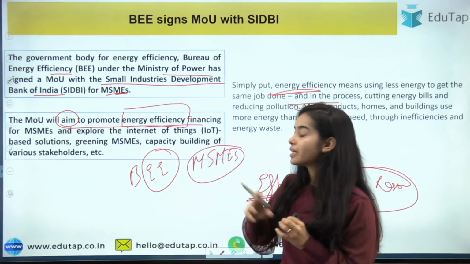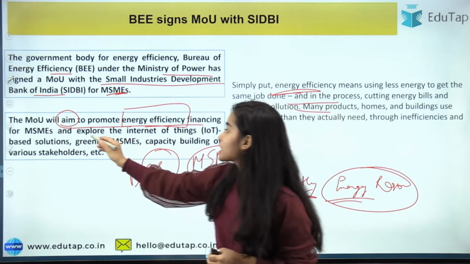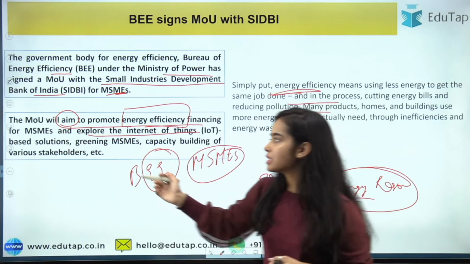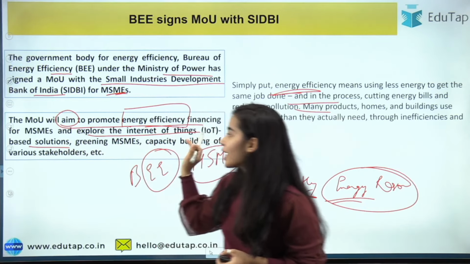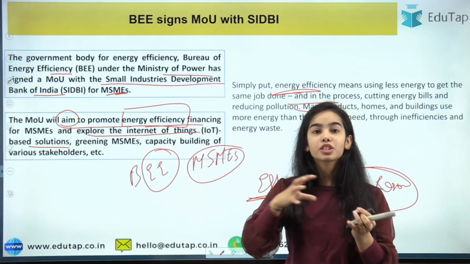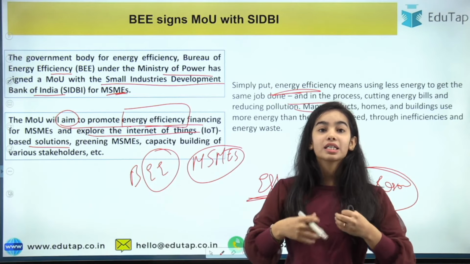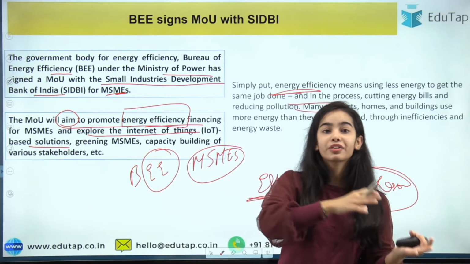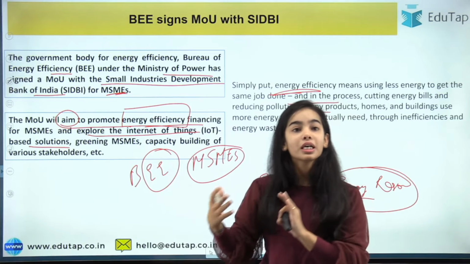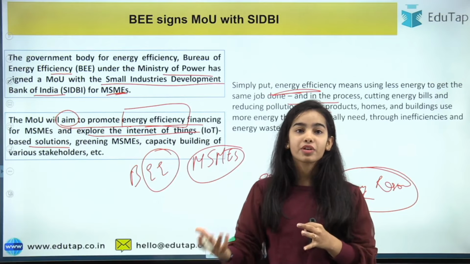As well as the money being provided, the MOU aims to explore the Internet of Things for the MSMEs, to provide them IoT based solutions. So IoT is the Internet of Things. It is going to provide connectivity of the devices in the MSMEs. It is going to provide a secure, safe environment for the transfer of data, for the transfer of information, and we can do faster information transfer.